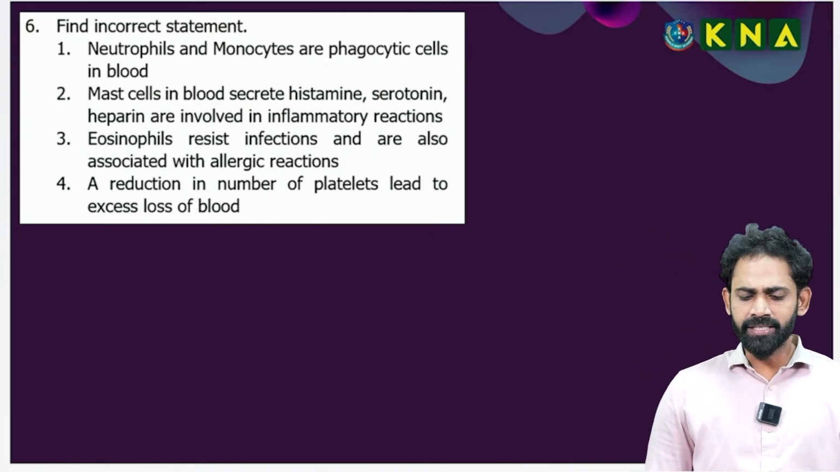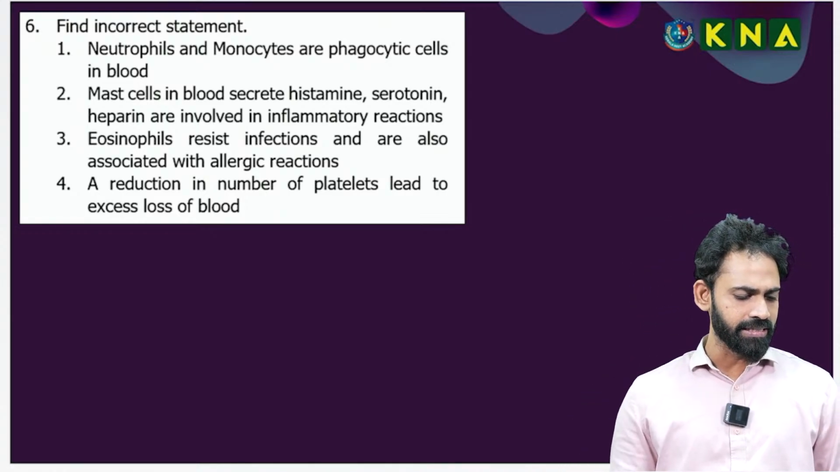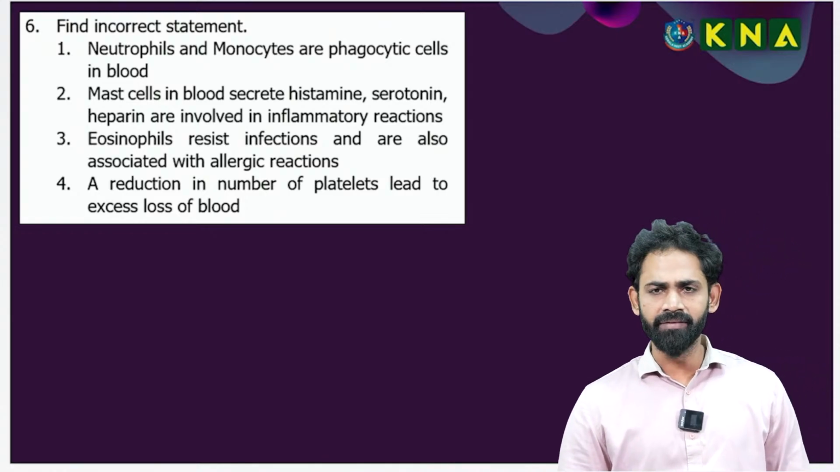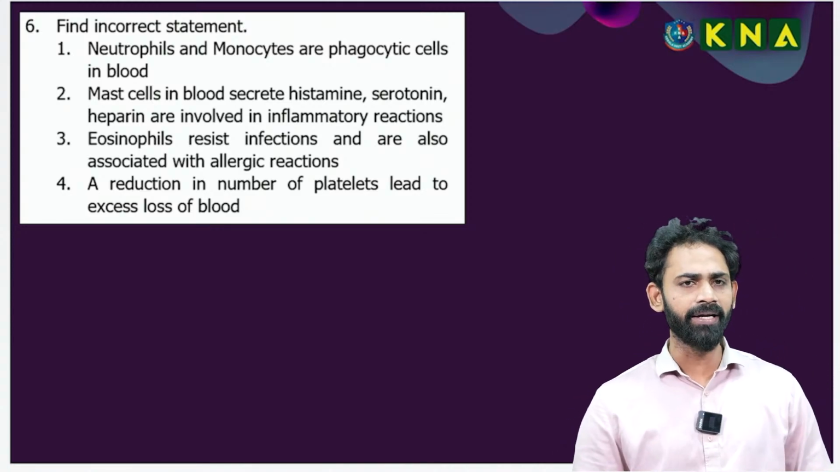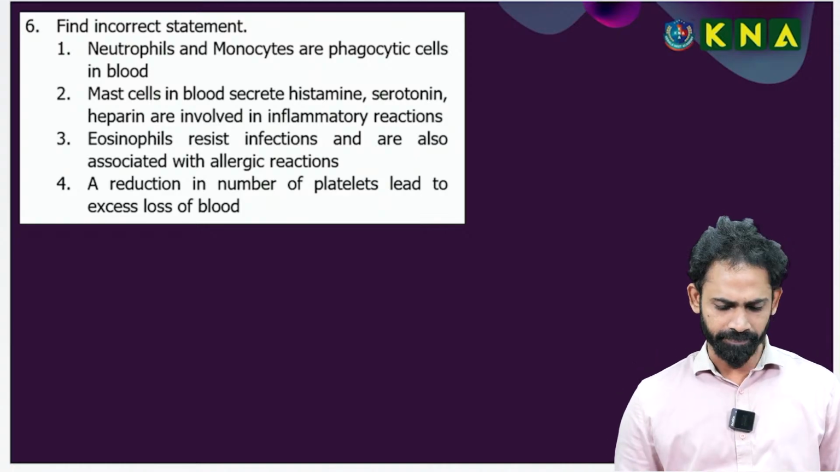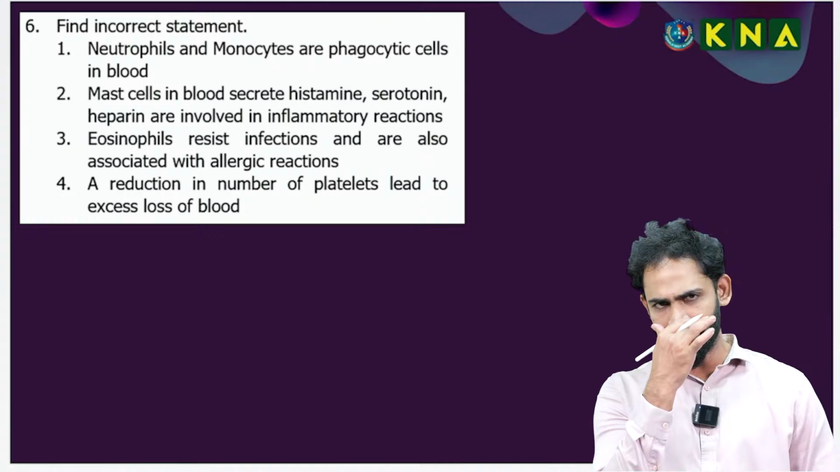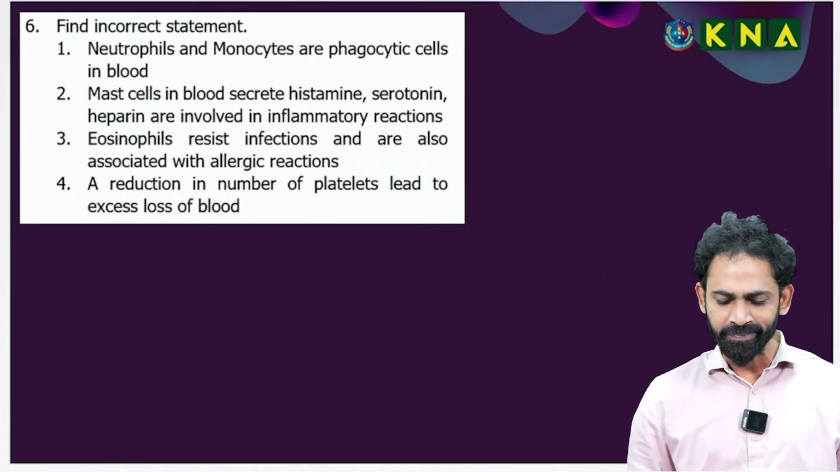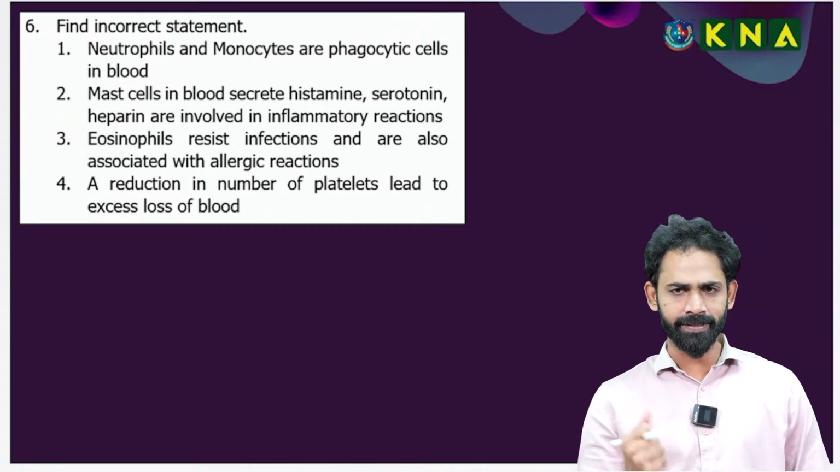The next question is: find the incorrect statement. Now this is the sixth question. This is your turn. Just carefully observe. Find the incorrect statement. Almost everyone may see that everything is correct. One time you can check. Neutrophils and monocytes are phagocytic cells.